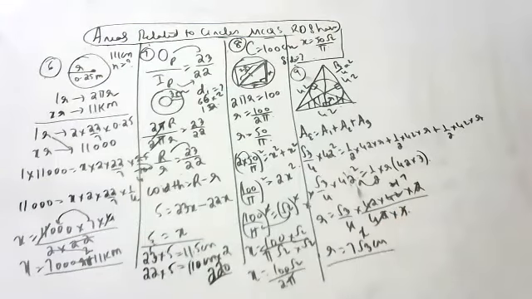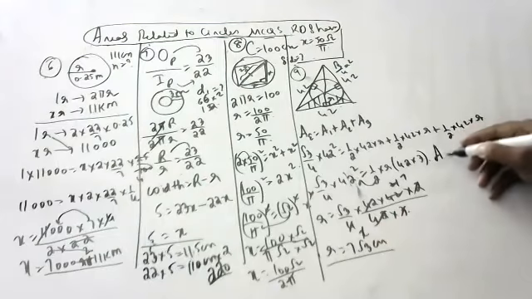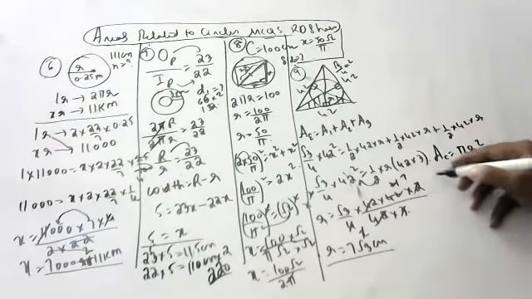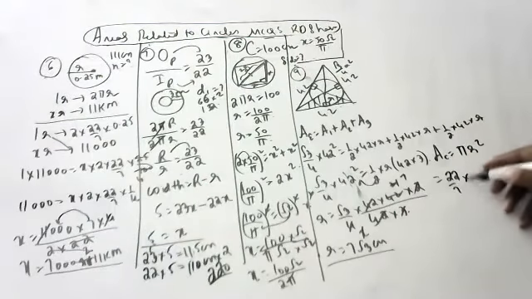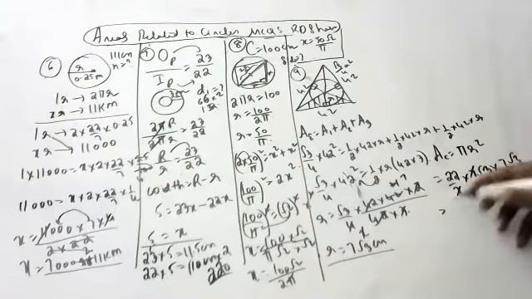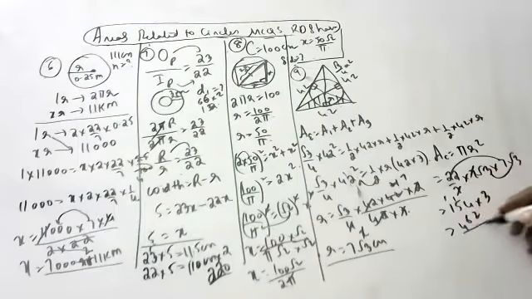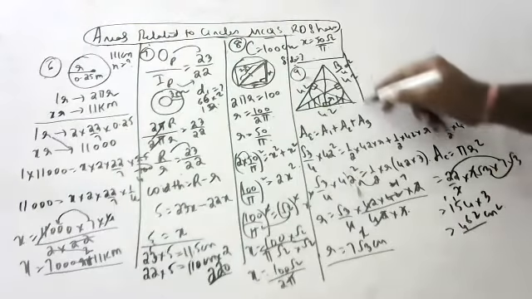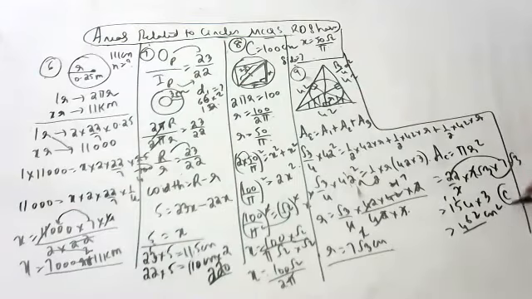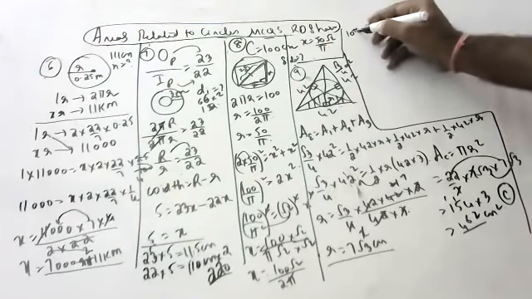When radius is 7 root 3, what is the question? Area of the circle. What is the area of the circle formula, children? Area of the circle is pi r square. So 22 by 7 into 7 root 3 into 7 root 3. This 7 is gone. 22 7s are 154. Root 3 into root 3 is 3. 3 4s are 12, 15, 16, 462 centimeters square. 462 centimeters square is the answer, children. Option is C.